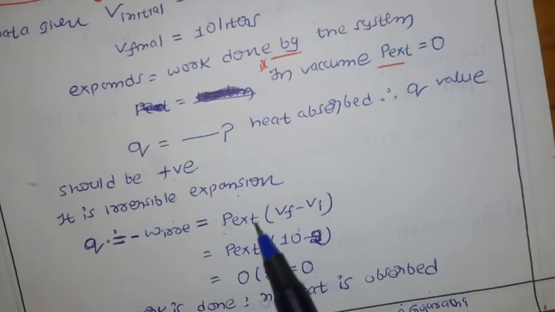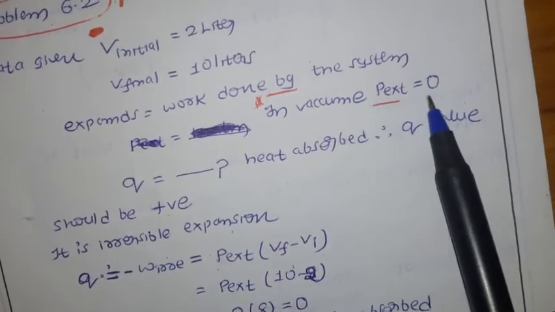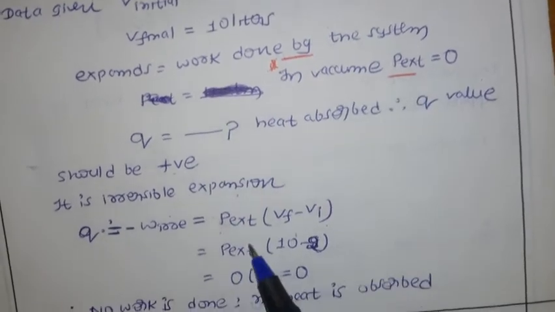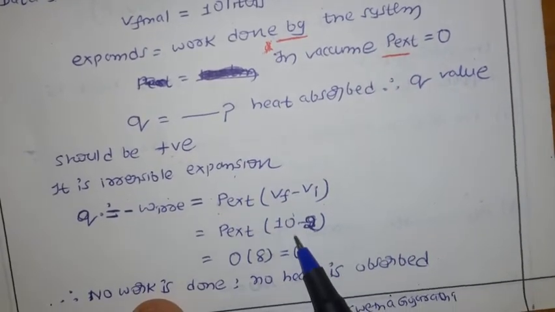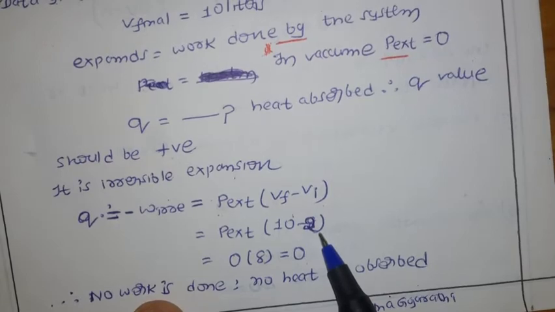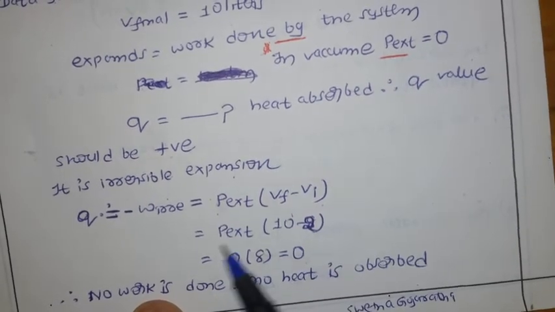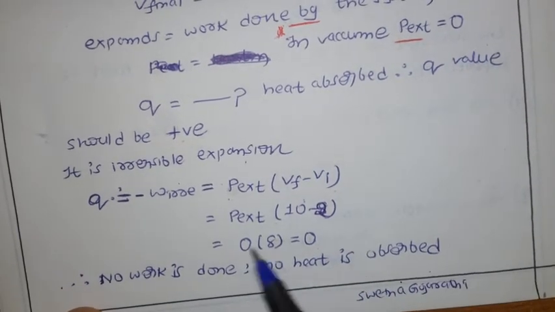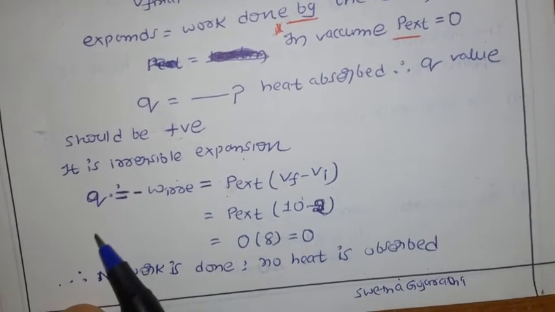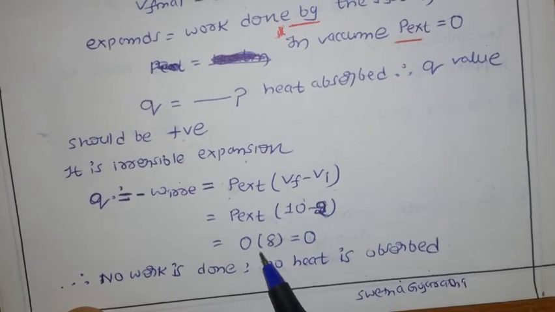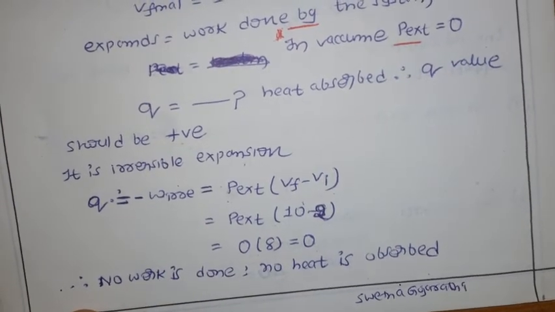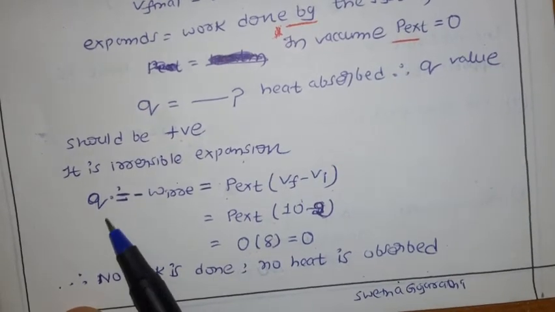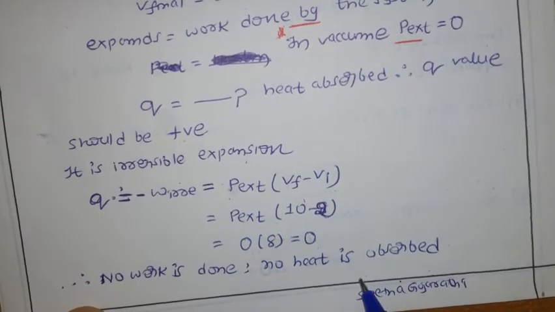Now here, the P external pressure was already told for a vacuum. Once they mention vacuum, we have to take the P external pressure as 0. So P external is 0, final value we have is 10 liters, initial 2. Whatever you take here, the total is 0. So no work is done, no heat absorbed. Why? Because we got 0 here. So Q equal to minus W reversible; this is 0, so this is also 0. W equals 0 and Q equal to 0 means no heat is absorbed.